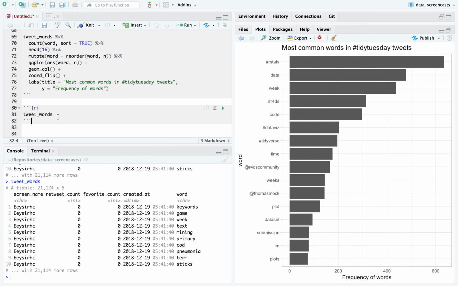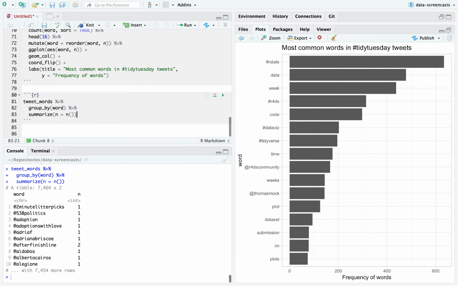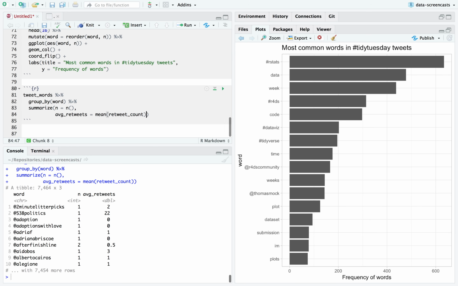So something else I'm interested in is, I already counted words. I can also group by word, summarize. This is the same thing as the count, but now, just like I have done before, I can add other things such as average retweets is mean of retweet count.